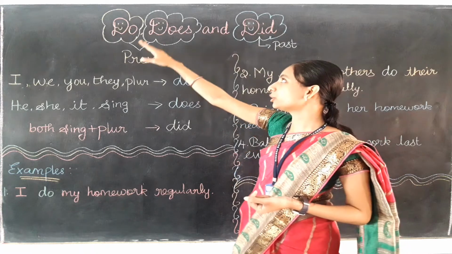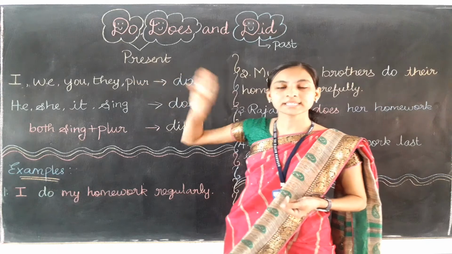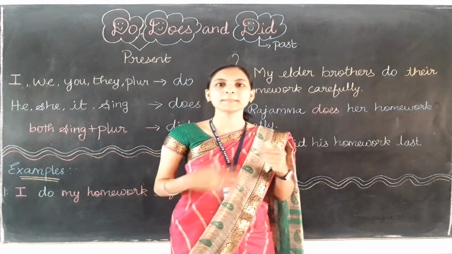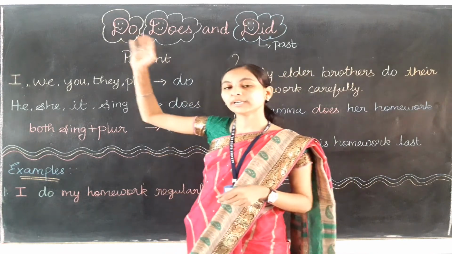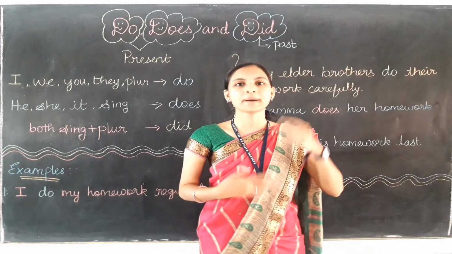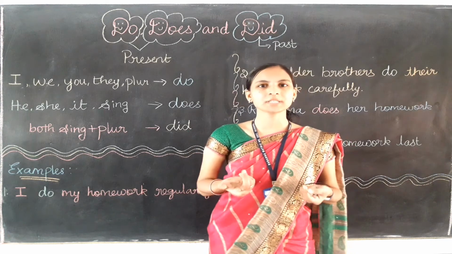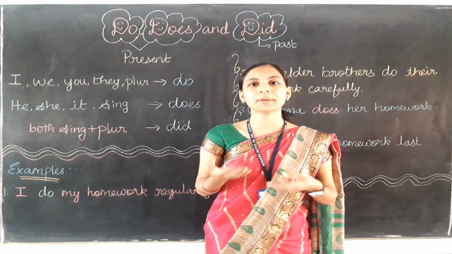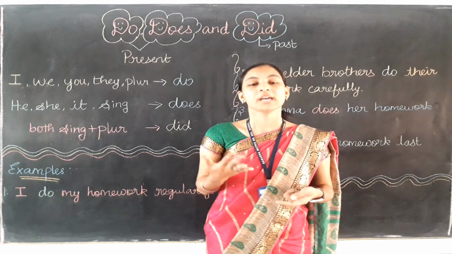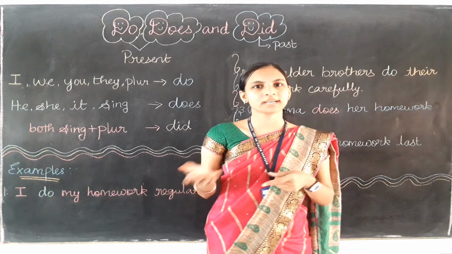Here, do and does talk about the present, and did talks about the past time only. So do and does talk about the present time and did talks about the past time. What do you understand by the word do? Do means, in Tamil, pandrathu, seiyirathu. I do this means, naan adhu pannen.